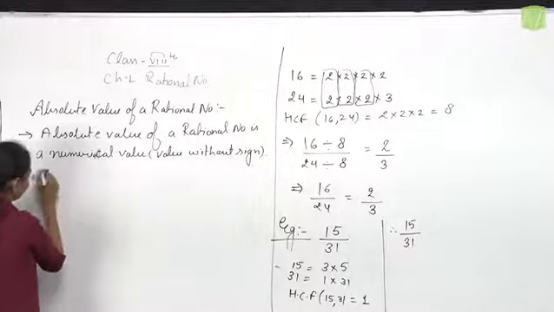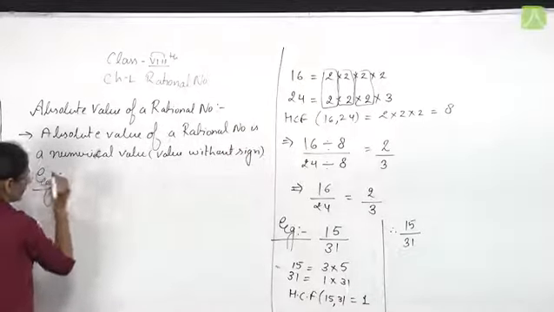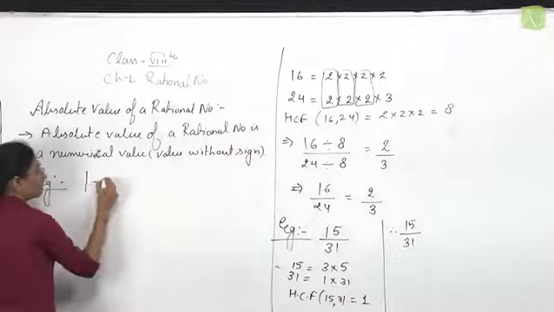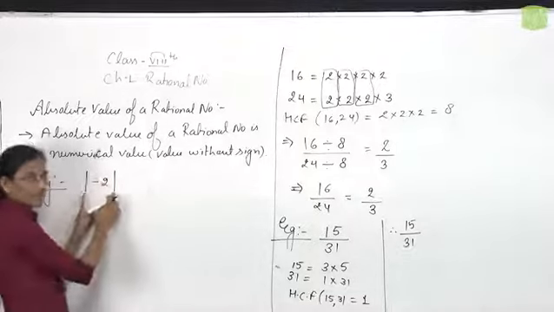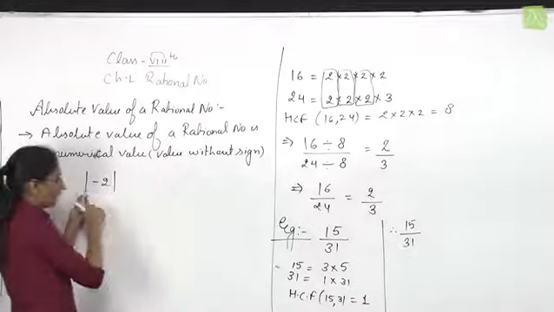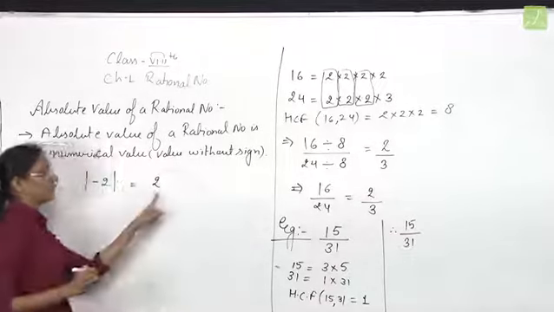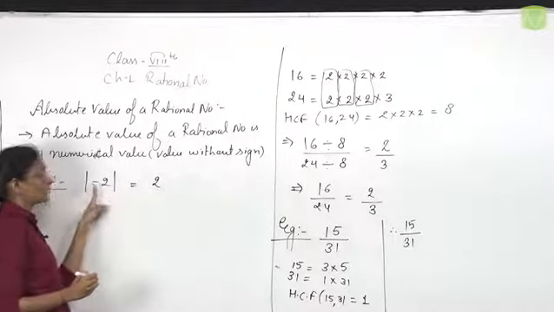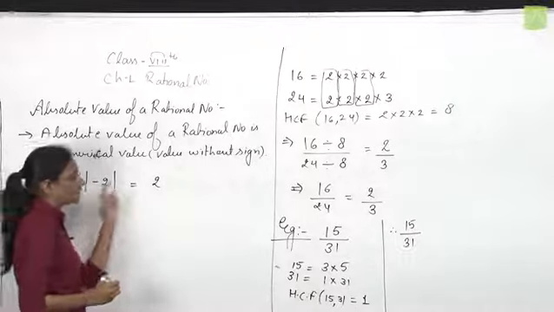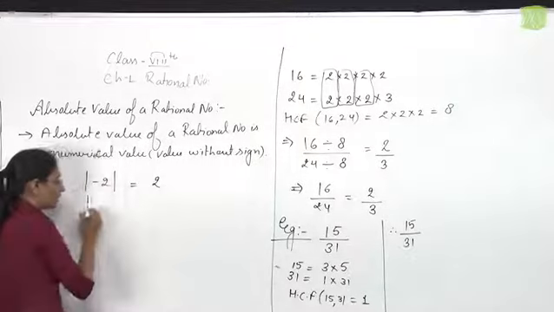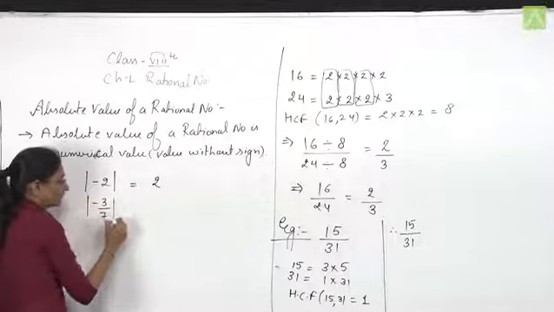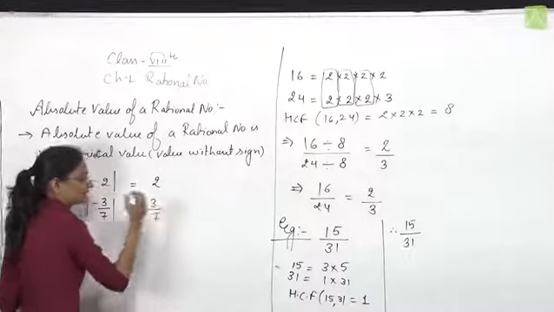For example, the absolute value of -2. Just put the numerical value and ignore the sign. Here the sign is negative. The absolute value of -2 is only 2. The absolute value of -3/7 is 3/7 only.